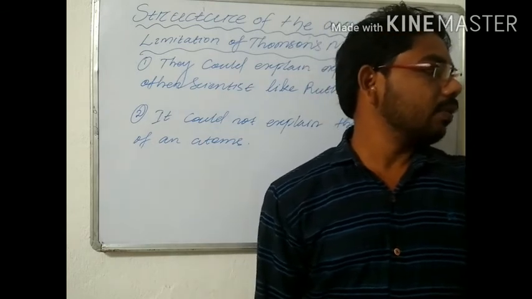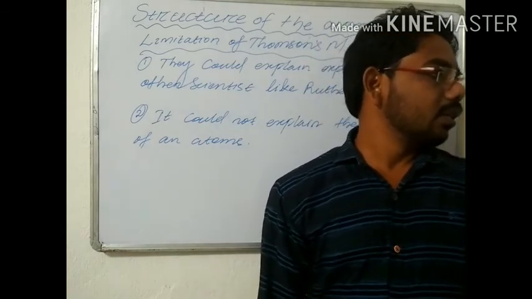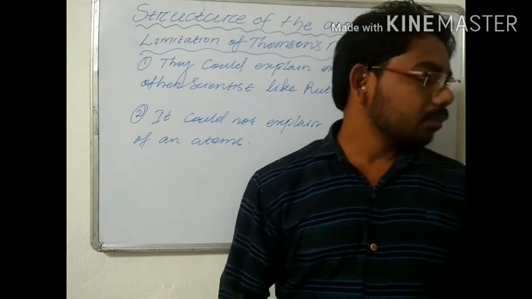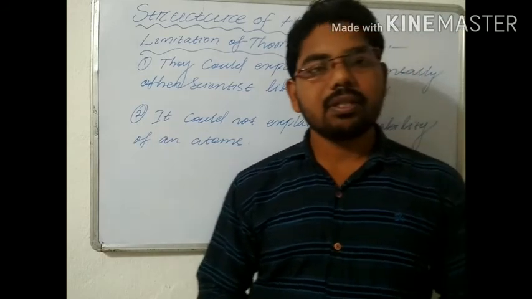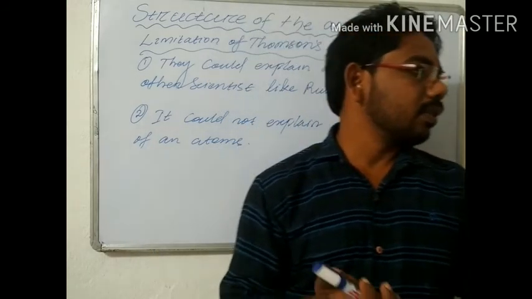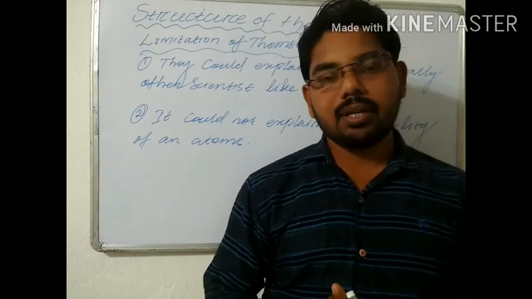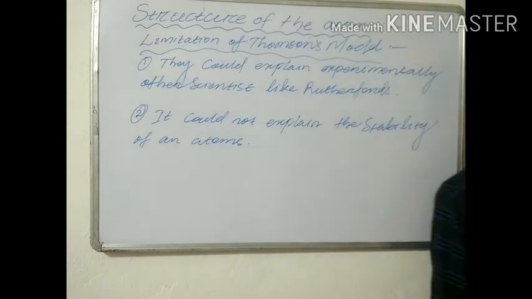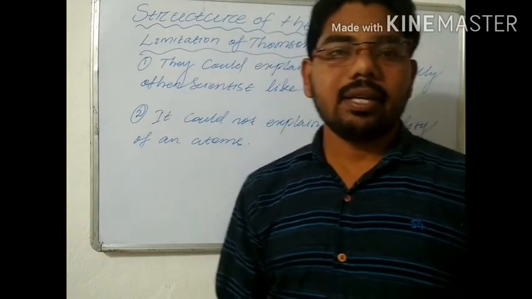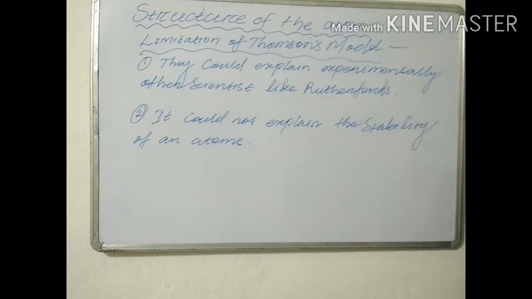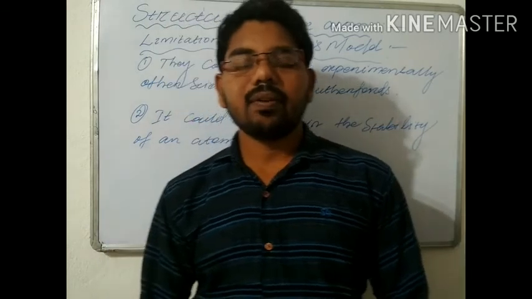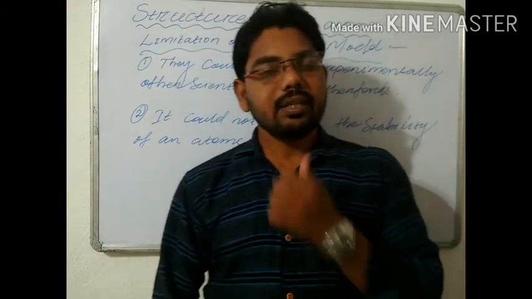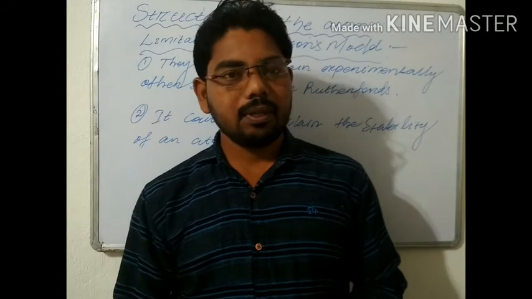The first postulate is that an atom consists of a positively charged sphere and the electrons are embedded in it. And the second postulate is that negative and positive charge are equal in magnitude, so that the atom is wholly electrically neutral. These are the two postulates of this theory.